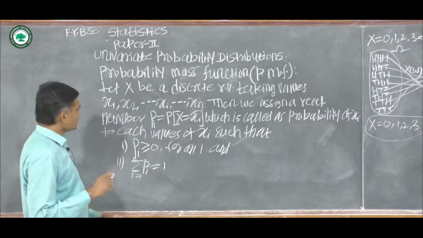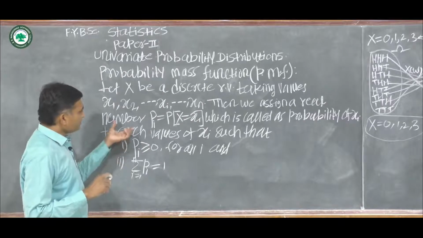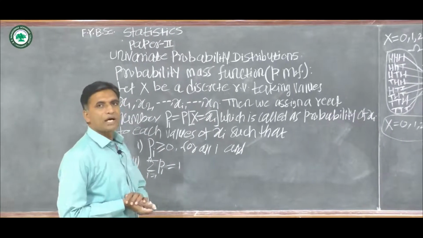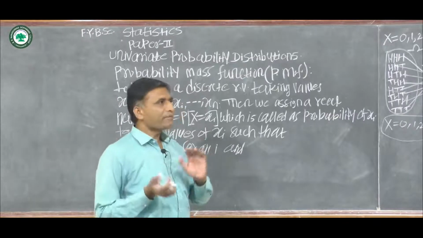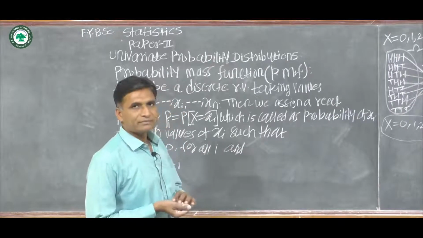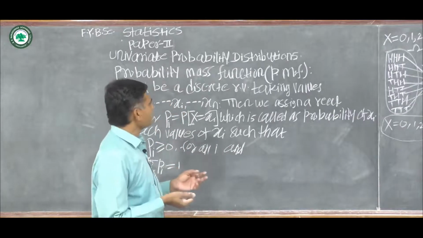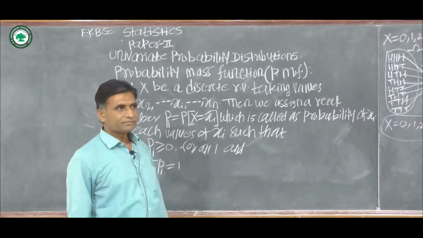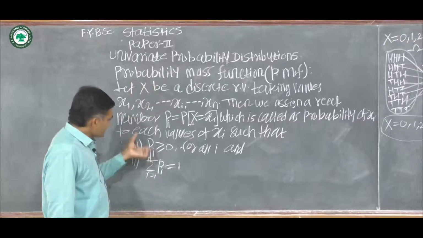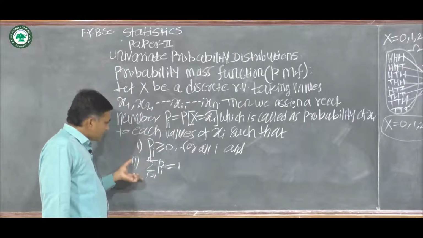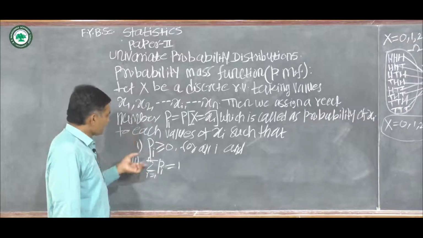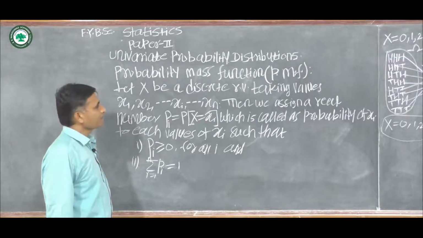Then the function defined, pi, is called the probability mass function. If we are given any function and we have to verify whether the given function is a probability mass function or not, first we have to check these two conditions. If these two conditions are satisfied, then the function is called the probability mass function.